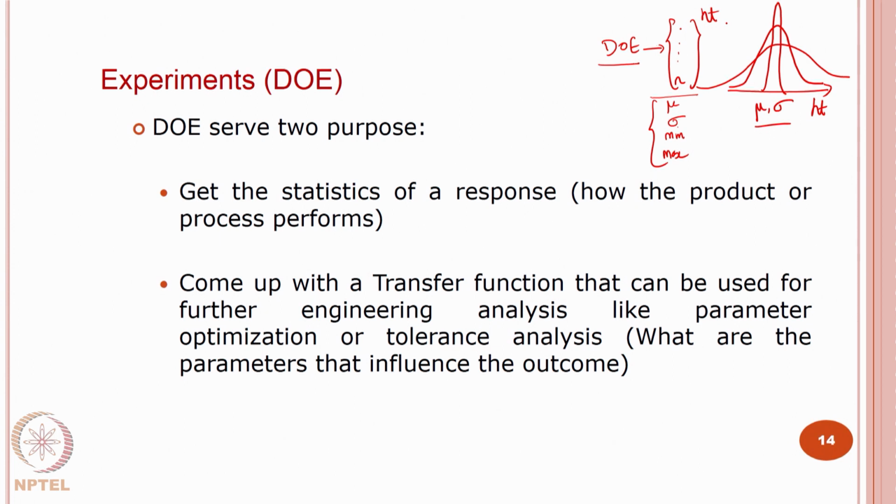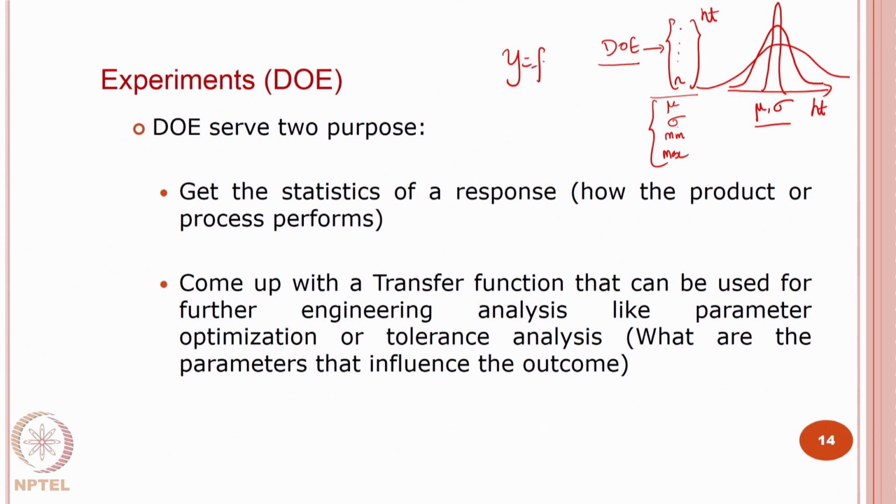So, when I have an input x and I have an output y, then one natural thing as an engineer that you want to do is find the relationship between x and y. If I can write y equal to f of x,